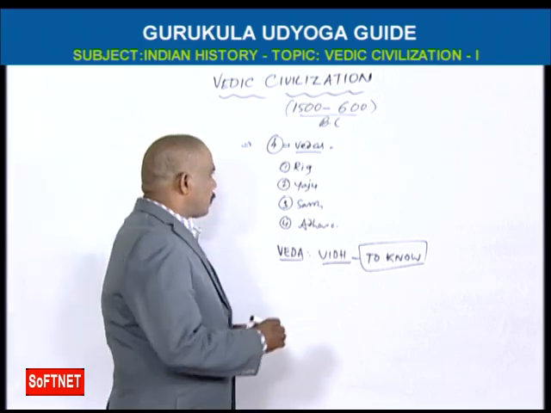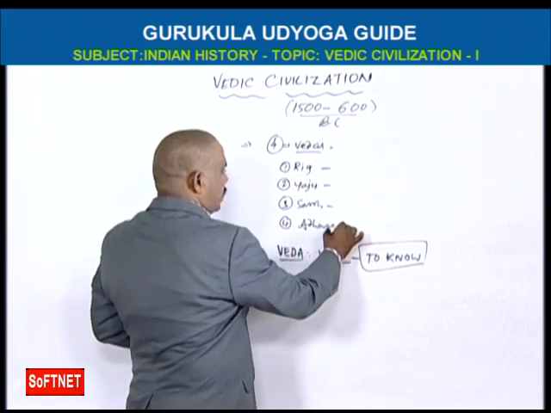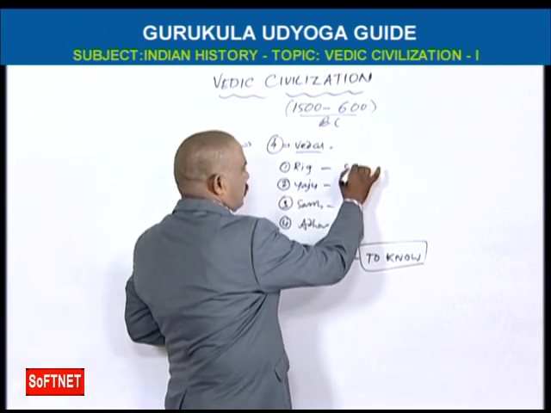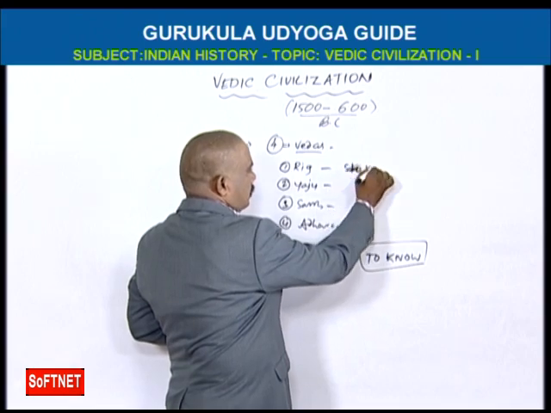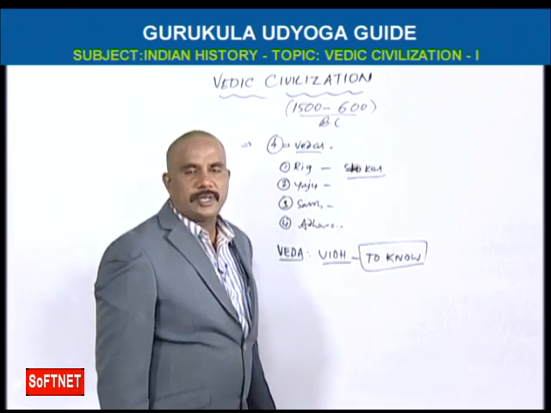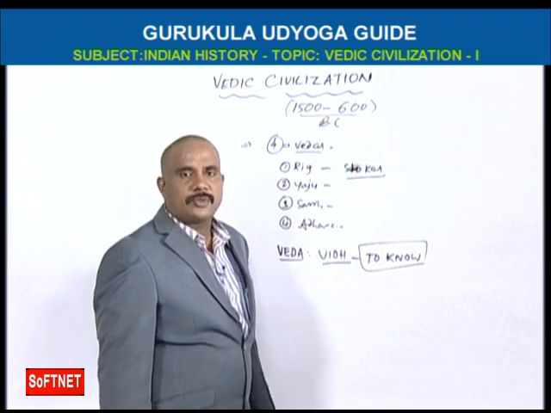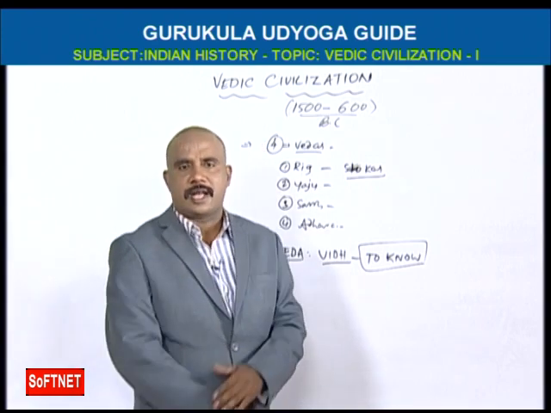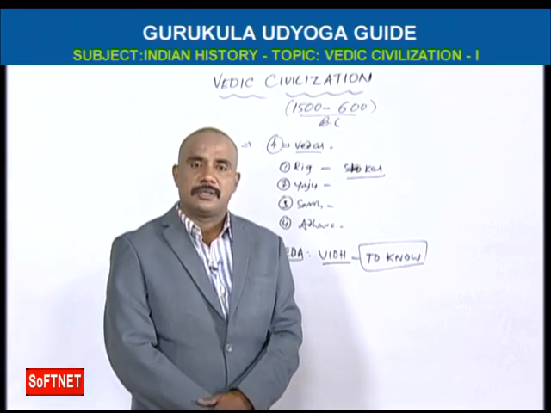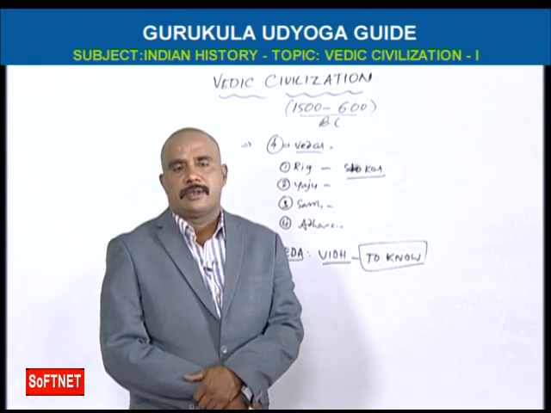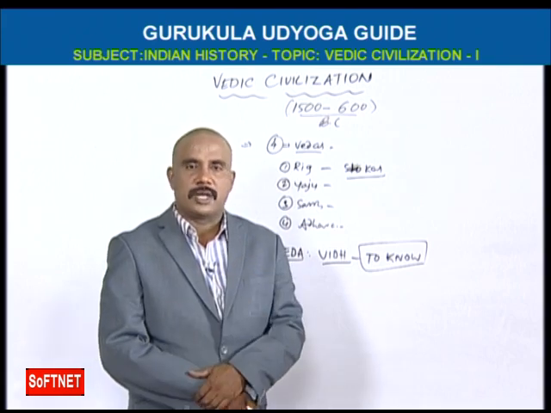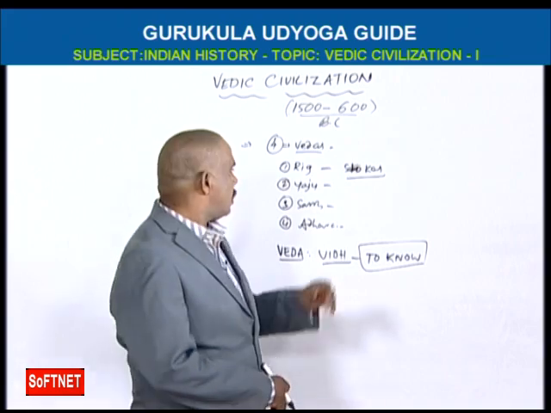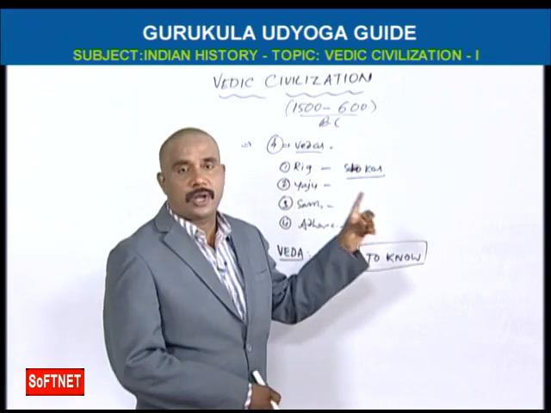Each Veda consists of what information? Rig Veda consists of slokas. Rik means slokas. What kind of slokas? The slokas that should be sung while doing sacrifices, yajna yaga. What slokas are sung at the time of yajna yaga, the sacrifice? That is called Rig Veda.